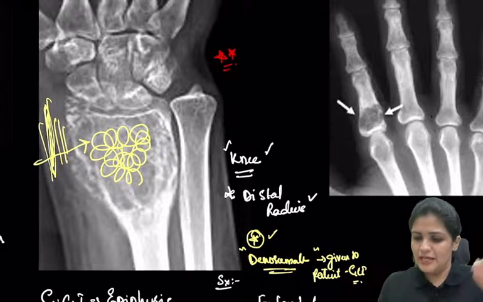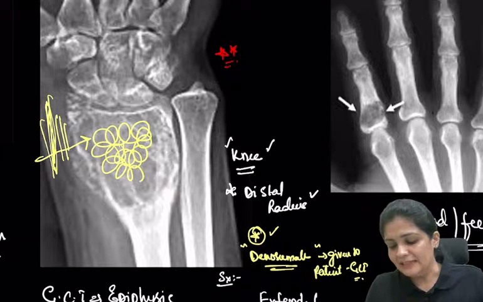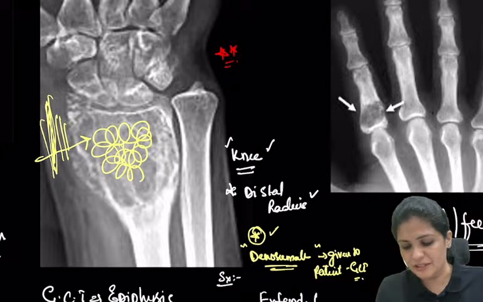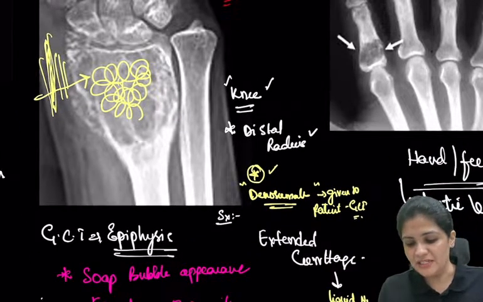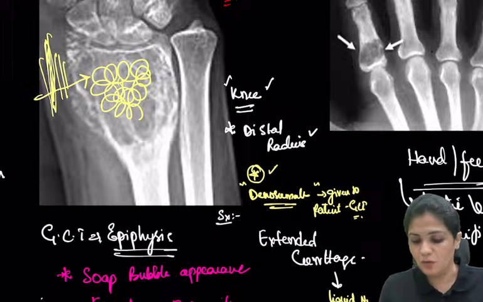Just remember, whenever they put a hand X-ray or foot X-ray and show you a lytic lesion with some calcifications around it, this is nothing but enchondroma.